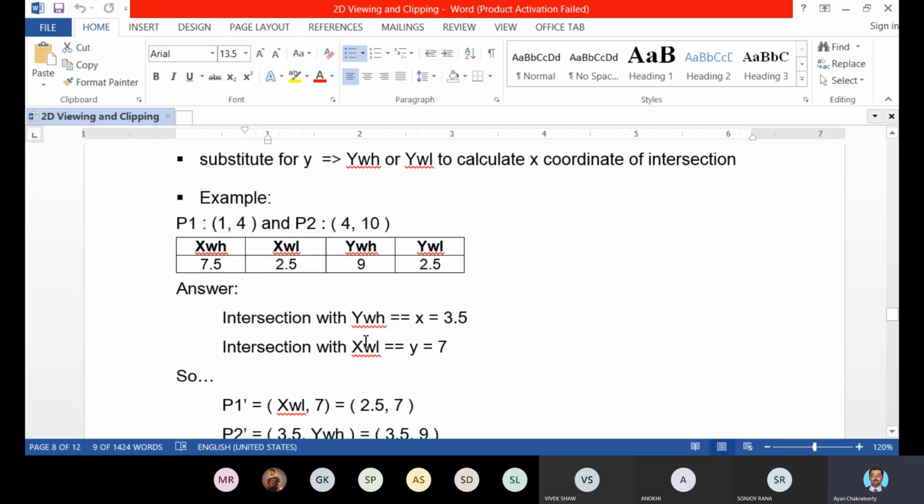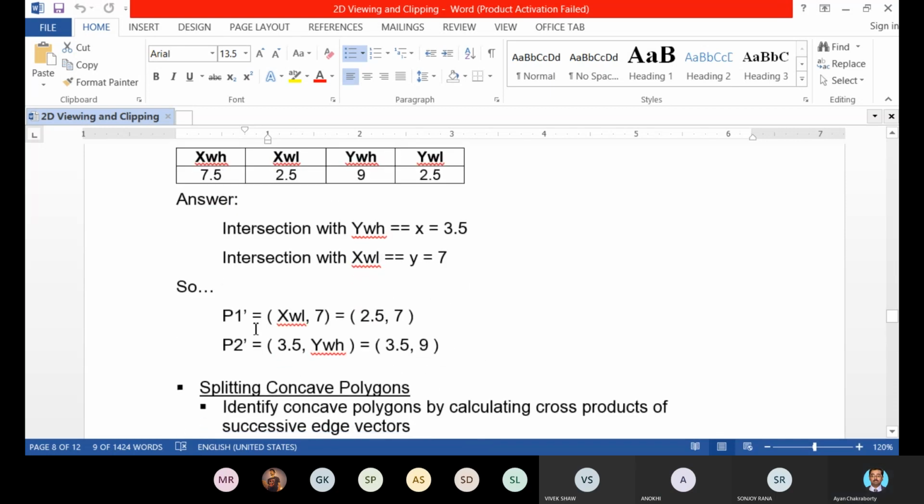As it is partially visible, now we have to find out the intersection points. We know the coordinates of P1 and P2. We know the coordinates xwh, ywh and xwl, ywl. So easily we can find out the intersection points, that is 3.5 and 7.